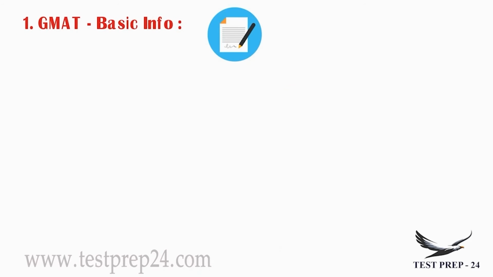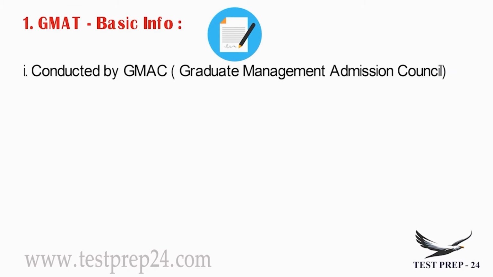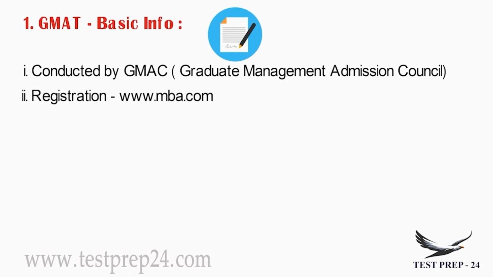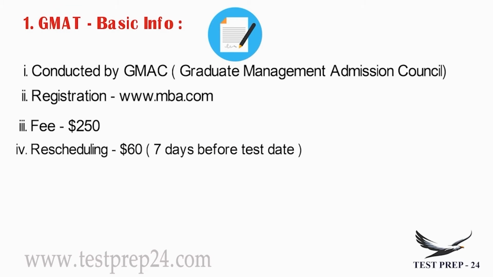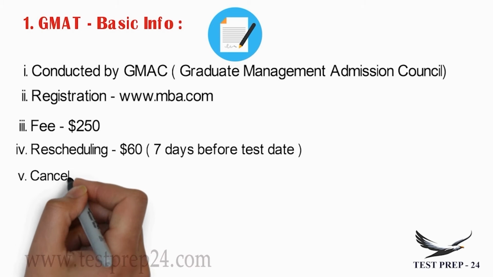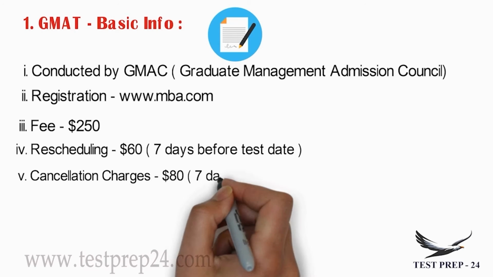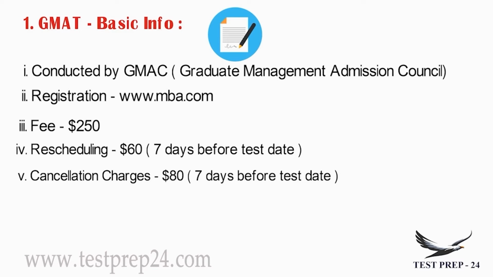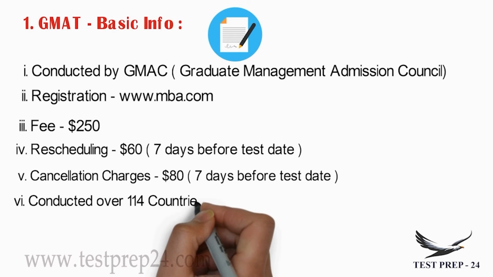Basic info regarding GMAT is that GMAT is conducted by GMAC, which is nothing but the Graduate Management Admission Council. In order to register, you have to log in to www.mba.com. The fee for registration is $250. And if you reschedule your test date before 7 days of the real date, that would cost you $60. And if you would like to cancel it, then it will cost you $80, only if you cancel it 7 days before the test. Suppose you're planning to cancel your test, it will cost you $80, but this has to be done within the 7 days and your $250 will be wasted.